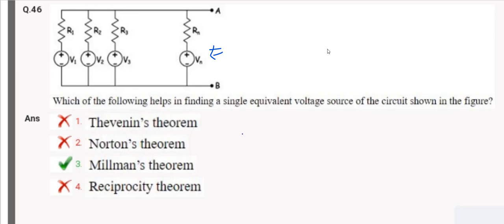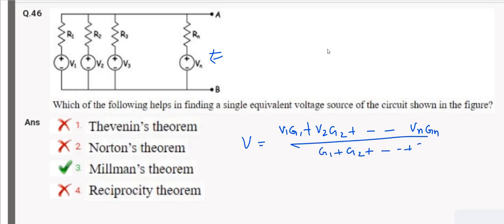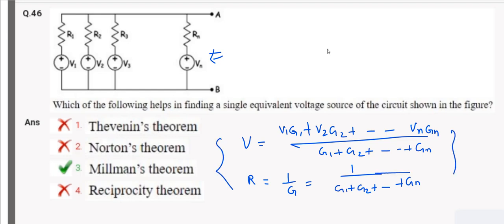The formula is V1G1 plus V2G2 till VnGn upon G1 plus G2 till Gn. And the resistance R is the reciprocal of conductance, which is 1 upon G1 plus G2 till Gn. So this is the formula of Millman's theorem, which we can apply to make it into a single voltage source.